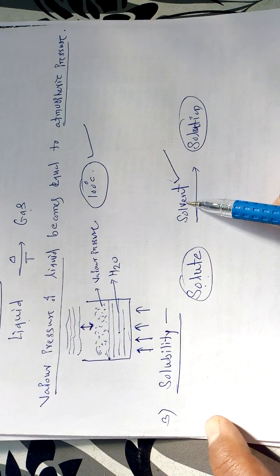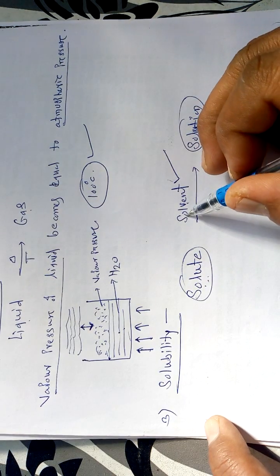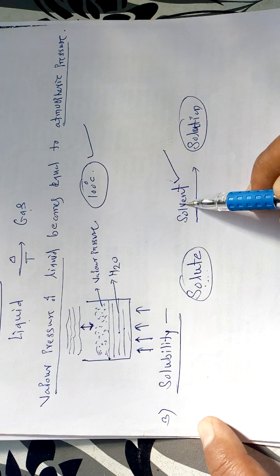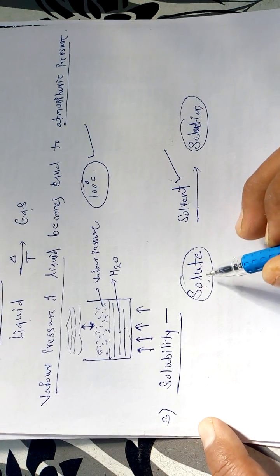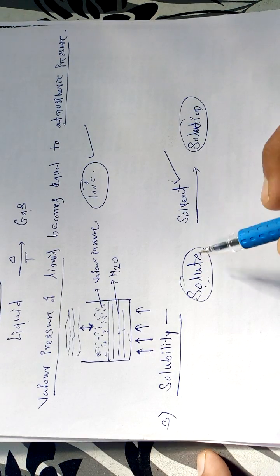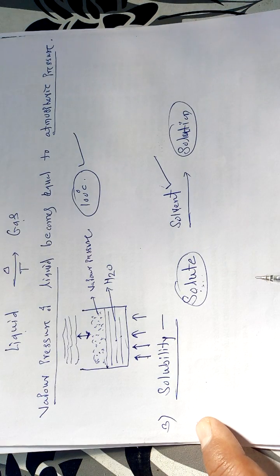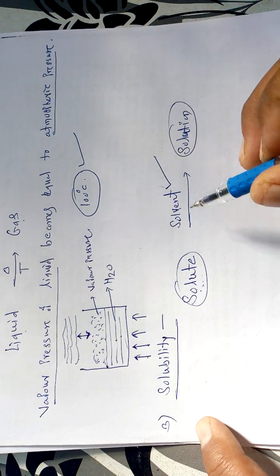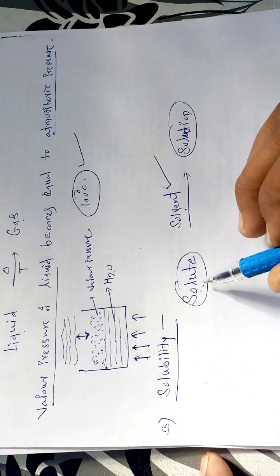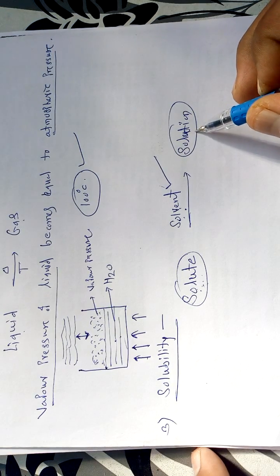Now, what happens when we take a solute and dissolve it in a particular solvent? The solute particles, or the molecules, get separated from one another. These solute particles or molecules get separated from one another by the solvent molecules, and due to such separation of the solute particles by the solvent molecules, they get converted into the solution state.